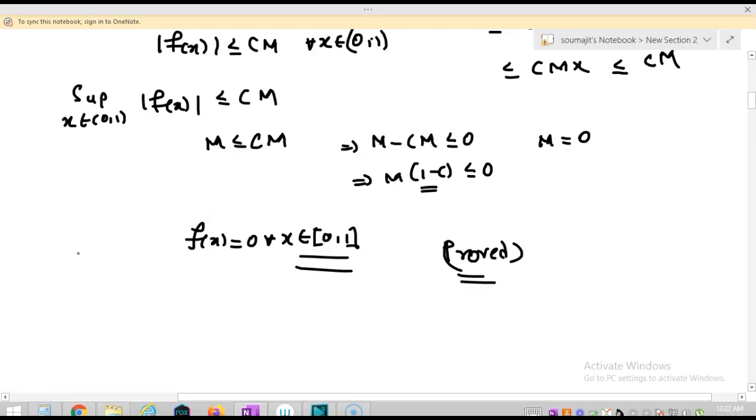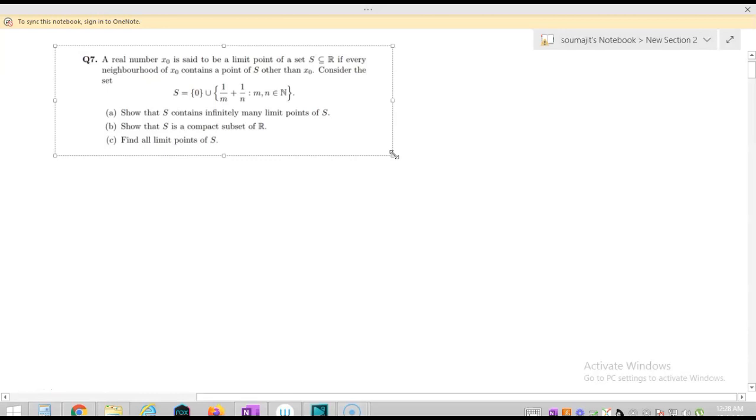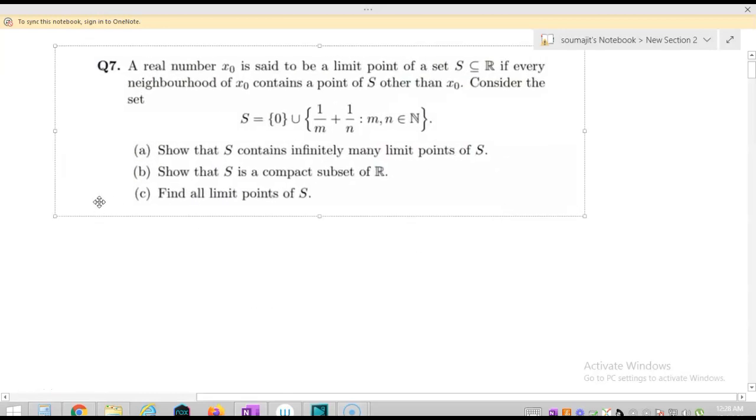Okay, so that's all about this question. So let us solve the next question. Okay, let's solve the question number 7, which says that